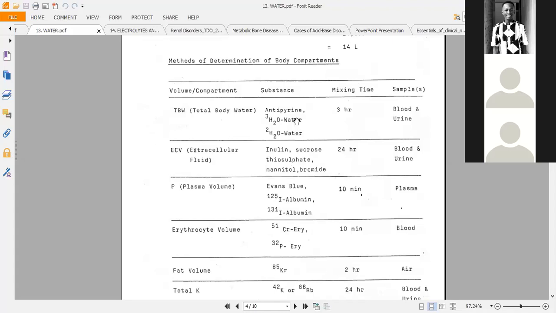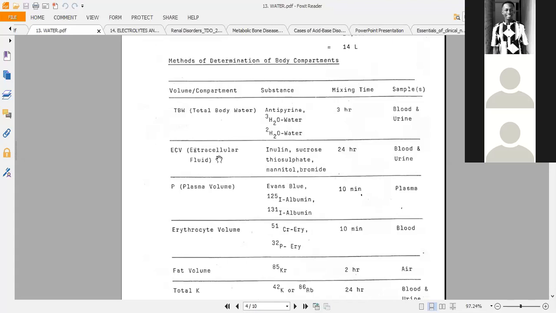We call these heavy water, the radioactive water. Those can move everywhere. So we can use these, as well as antipyrine, to measure the total body water. We know the mixing time as 3 hours, so you have to wait for 3 hours. Forget about the mixing time. What you should remember is this part.